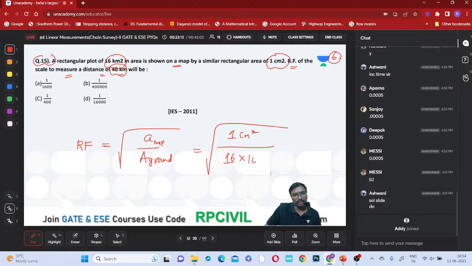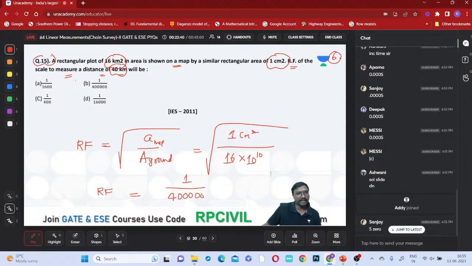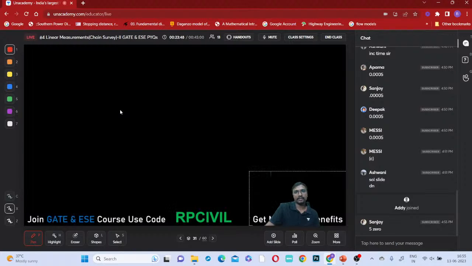Kilometer square is 10 power 5 whole square, which means 10 power 10. So tell me how much it comes to be: 1 in how much? How many zeros will be there, everyone? 5 zeros: 1, 2, 3, 4, 5. Which option is correct? Option B will be the correct answer. Is it clear?